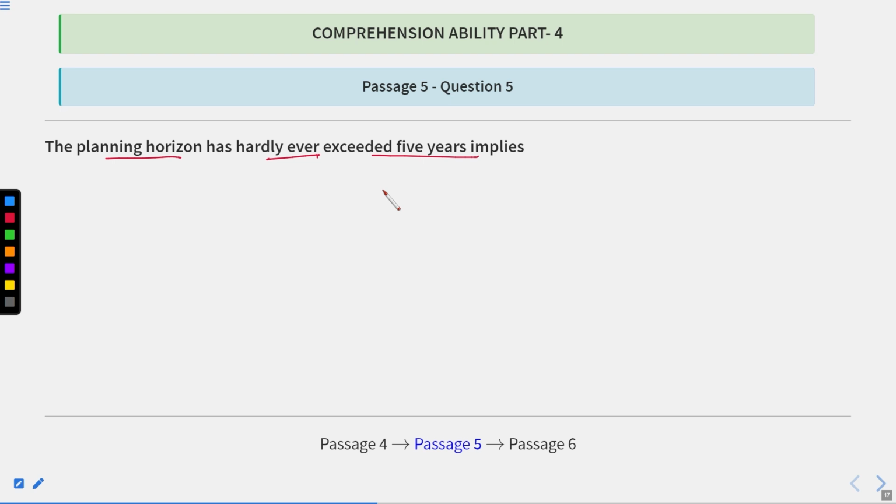We have read this line before as well, so we may have an idea where we can find this particular word or the keyword in the passage. So this is very simple for us when we start reading the questions, because we have read the passage, we get an idea that yes, this word is written over here in the passage. So this is actually the prior knowledge that we have according to the passage. So let us get back to the passage again.